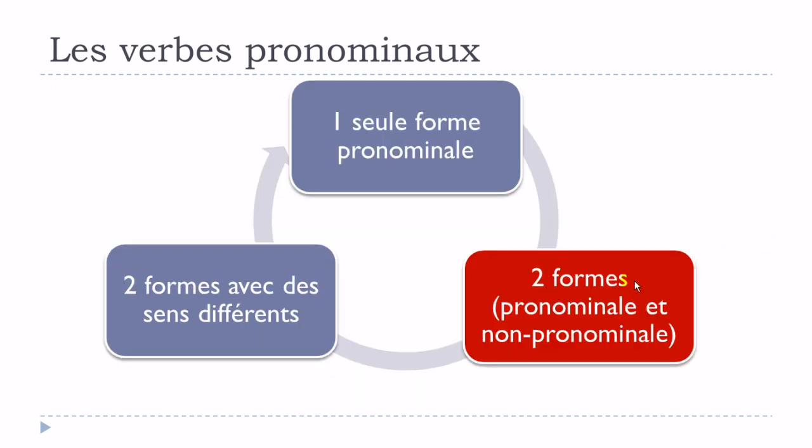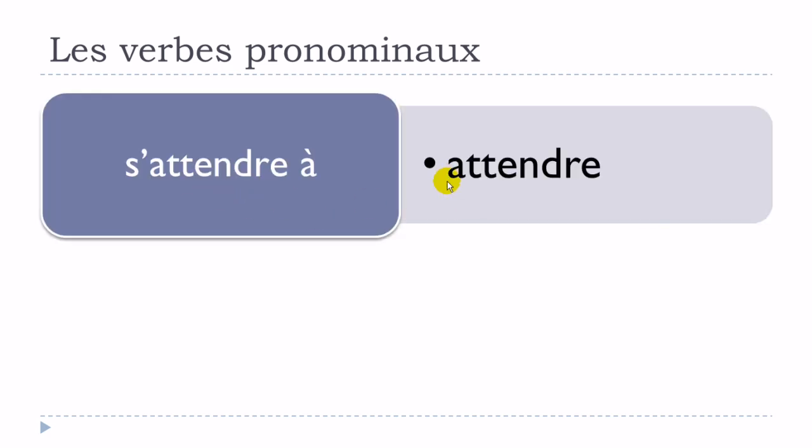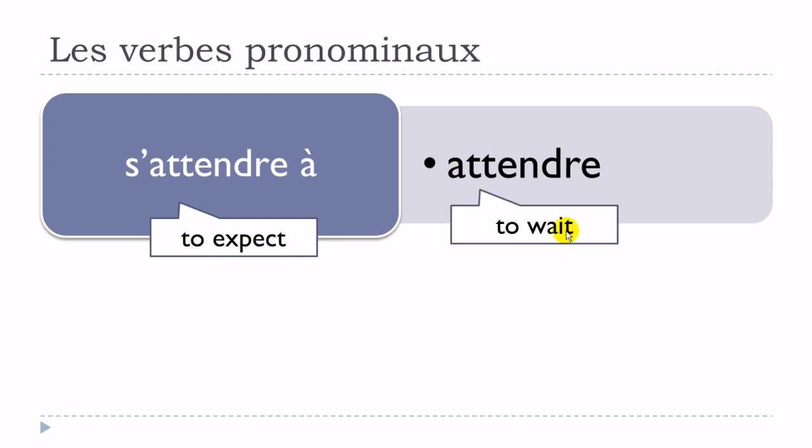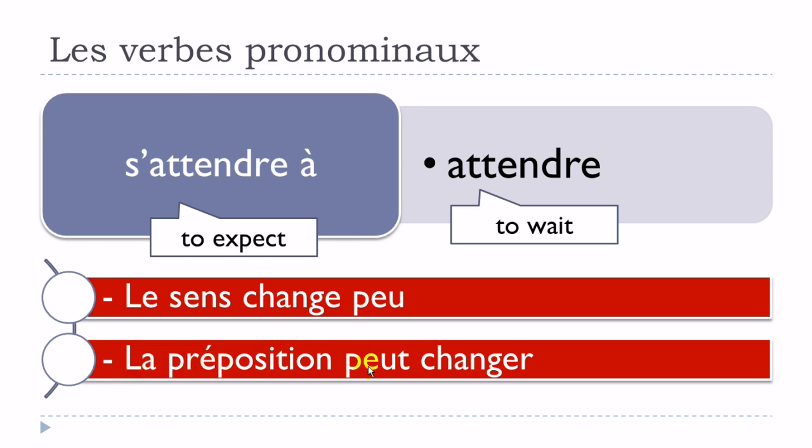So deux formes, so they exist with or without se, so pronominal et non pronominal, and then the meaning is not really different. Let's take this example. The verb attendre, and then the verb s'attendre à. So s'attendre à means to expect, and then attendre is to wait. So clearly you can see that the meaning doesn't change that much. Le sens change peu. And then la préposition peut changer, because you can see here that we've got the preposition à, and we don't really have it right here.